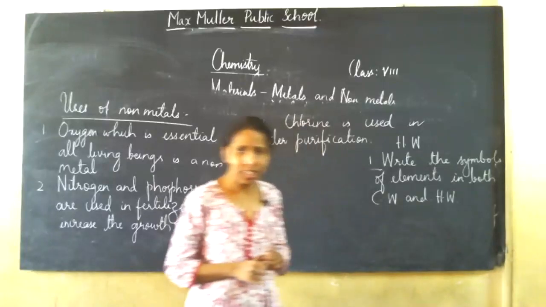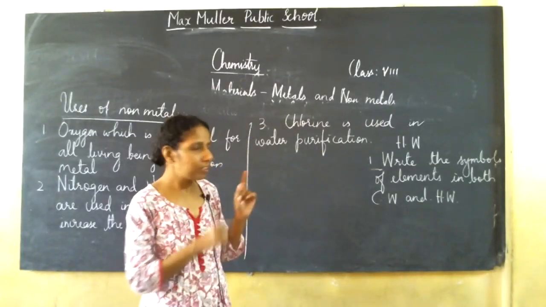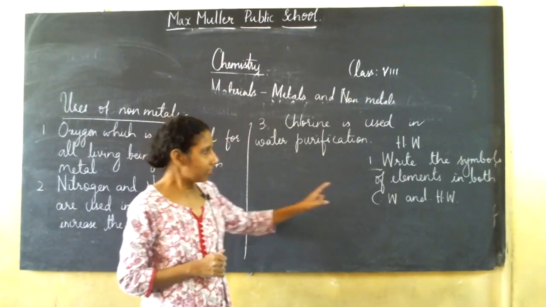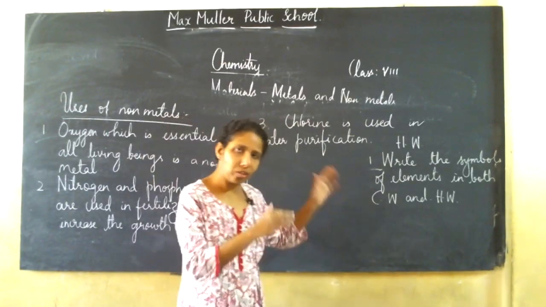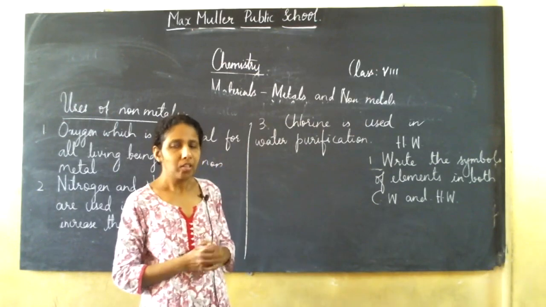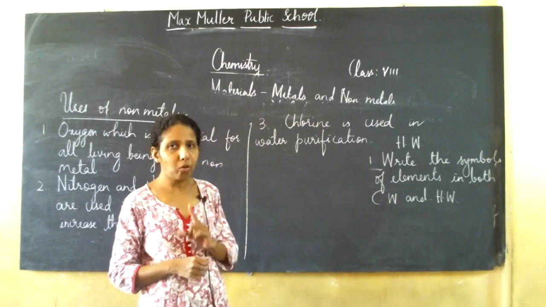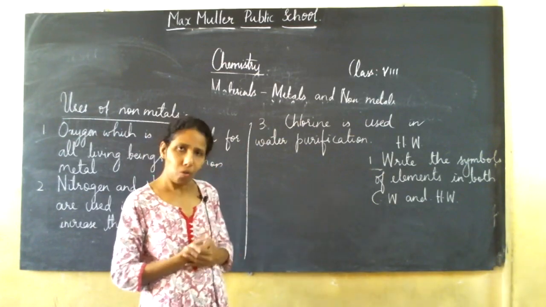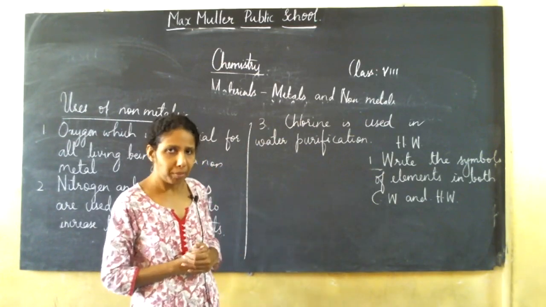Did you people understand this? You are going to write the symbols of elements in your classwork, and as well as in homework also, you are going to write them once only. In homework book also once only, and that's what is your homework right now. Did you people understand this?